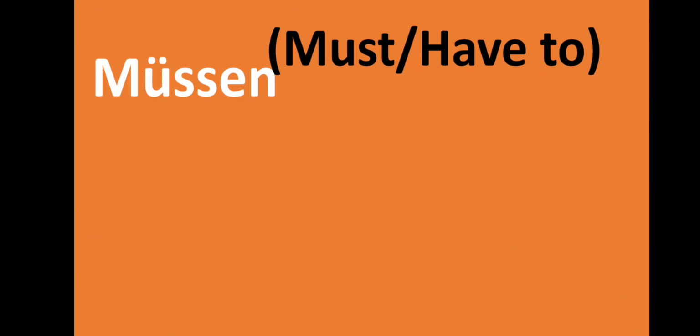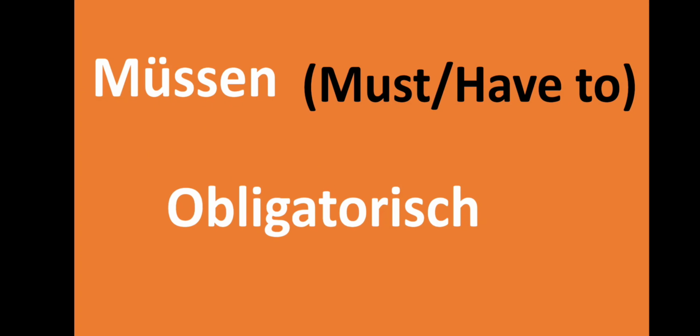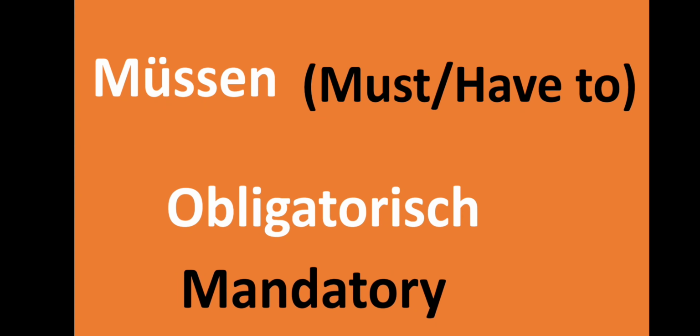Next is müssen. Müssen means must or have to. Müssen is used with Obligatorisch Sätze, meaning mandatory sentences. Müssen is used with mandatory things, compulsory things, compulsion. Okay, let's take an example. If you have an exam tomorrow, then you have to study the day before your exam. So that is the must thing that you have to do.